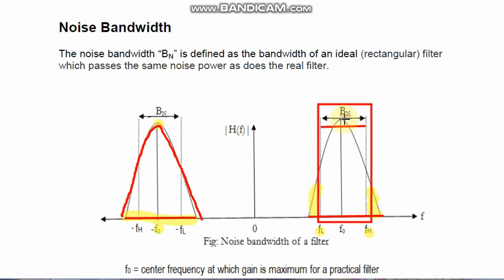But whenever we are designing or considering noise bandwidth, we don't take this wider bandwidth, we take only the ideal filter bandwidth. Why? Because all these frequencies marked with these yellow points have a very little magnitude of noise, which is not required to be rejected. They will be automatically rejected. This little amount is not necessary to reject.